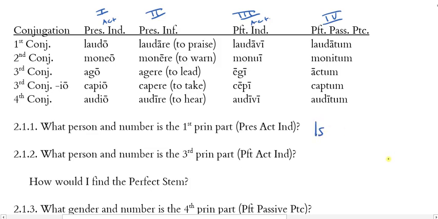And then look at the third principal part, the perfect active indicative. What person and number are the ones in this column? You don't know these yet, but as you might suspect, these are also first person singular. So, laudo, present, I praise or am praising. Laudavi is I praised or have praised. Okay, so the form you're seeing is always first person singular in these.